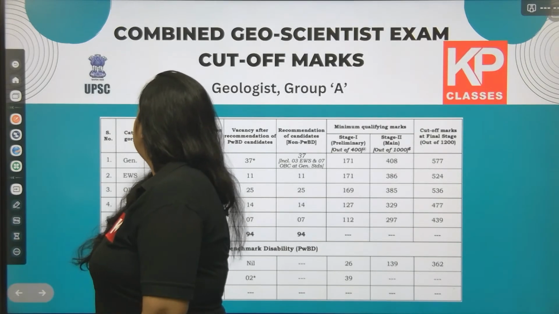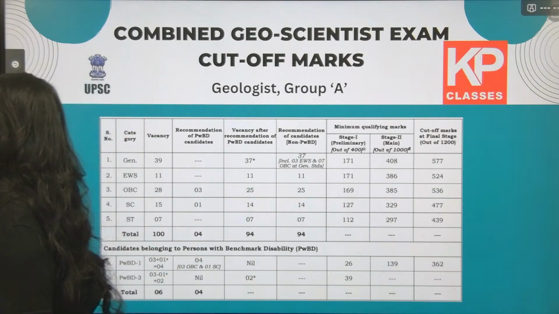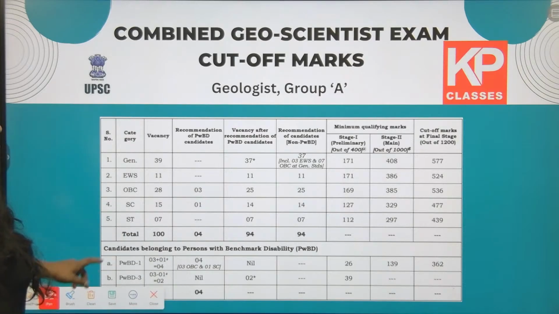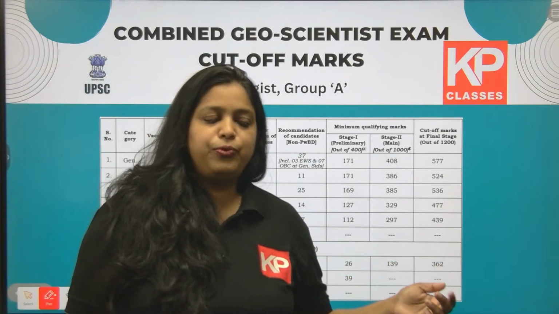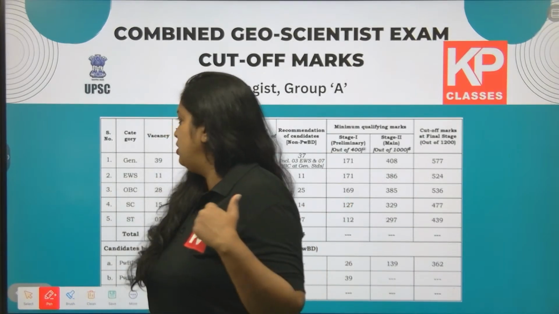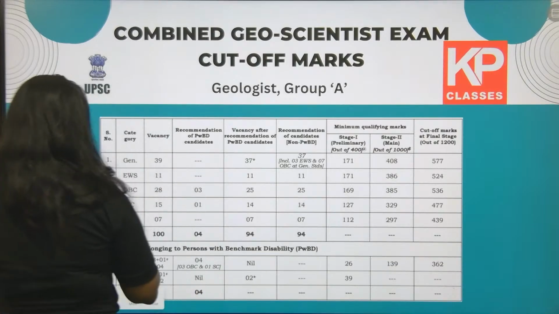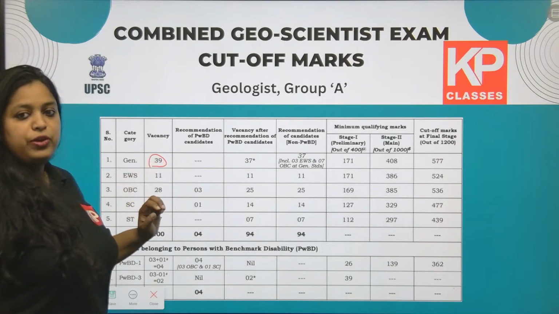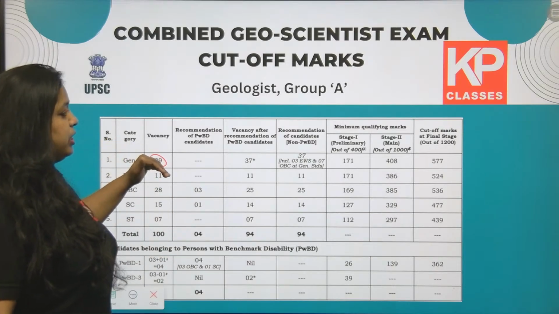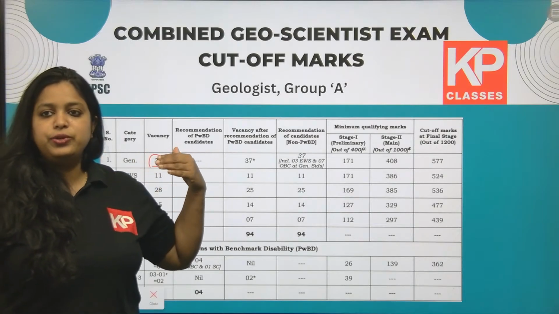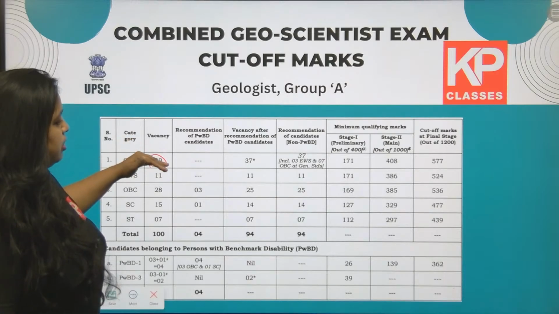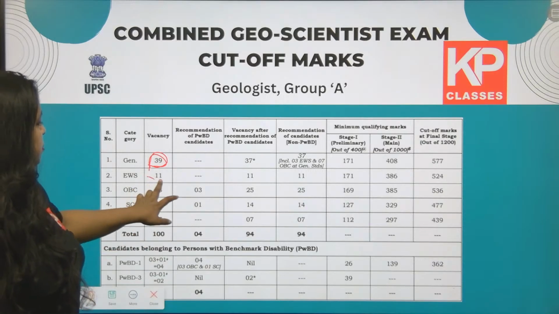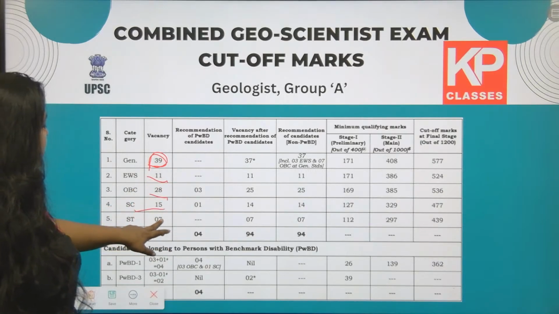Next, let's go to the UPSC cutoff mark. Over here you can see the cutoff of the 2021 paper, the exam held in 2022. The general category vacancy was 39, EWS 11, OBC 28, SC 15, ST 7.